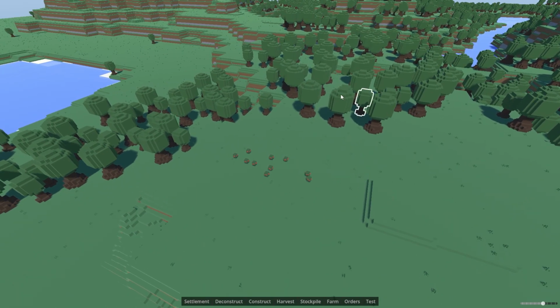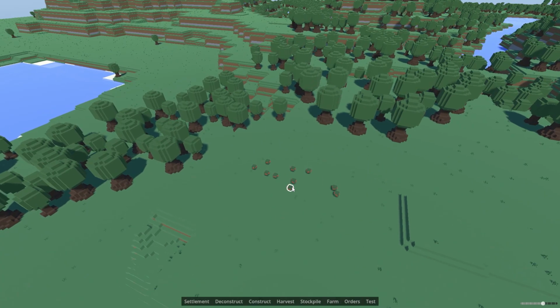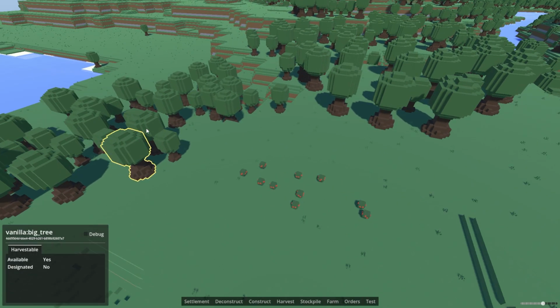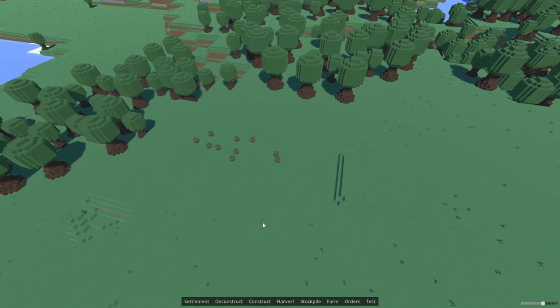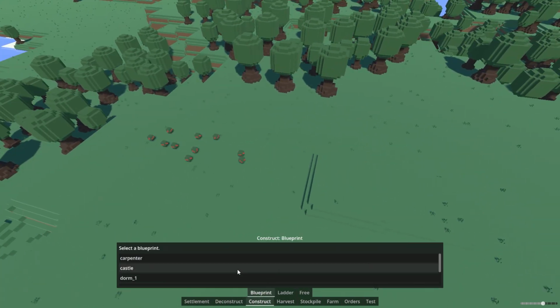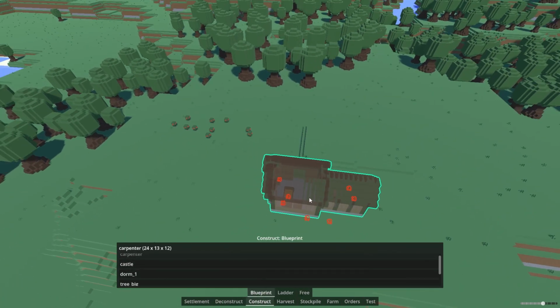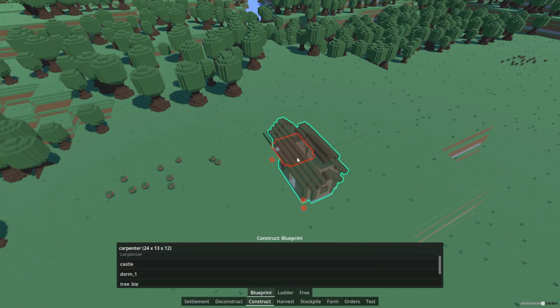I have also implemented and improved several interaction features. Various entities in the world can now be selected, and you can view detailed information about them. The building controls and previews have also been completely reworked.